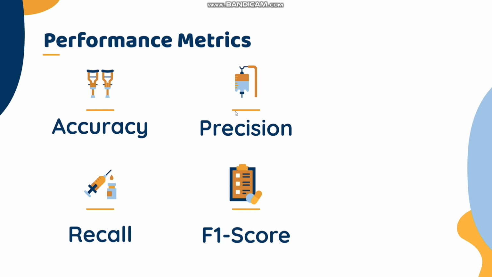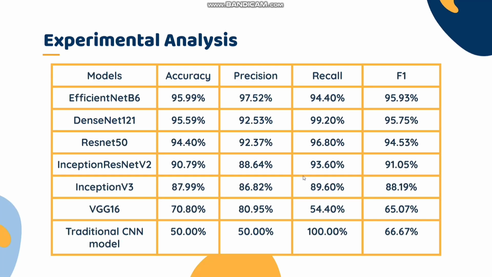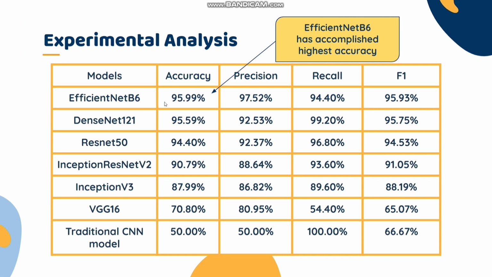F1 score is the weighted average of precision and recall. Now here we can see that EfficientNet B6 has the highest accuracy of 95.99%, followed by DenseNet 121 with an accuracy of 95.59%, and then ResNet 50 with an accuracy of 94.4%, Inception ResNet V2 with an accuracy of 90.79%, Inception V3 with an accuracy of 87.99%. VGG16 has a low accuracy of 70.8% and the traditional CNN model performed poorly with an accuracy of only 50%.